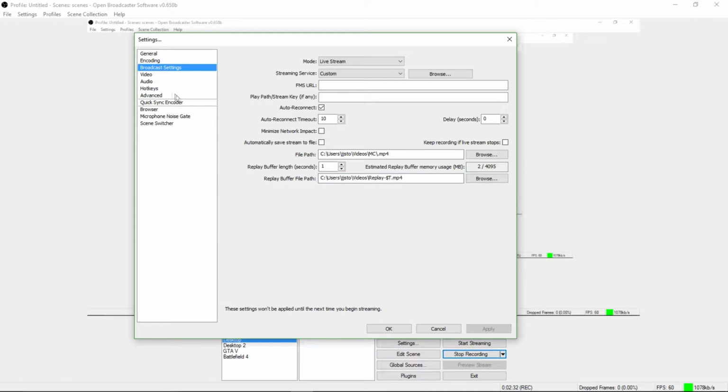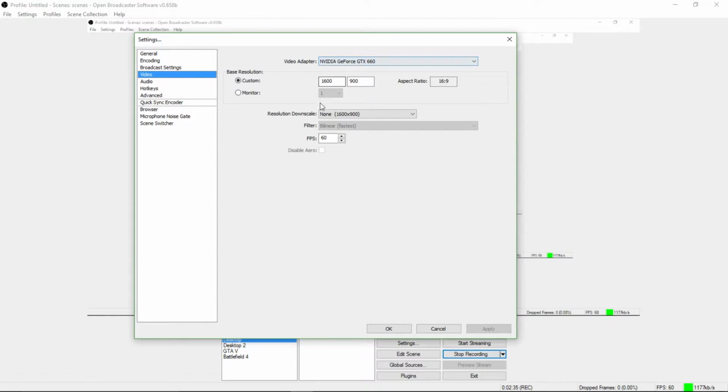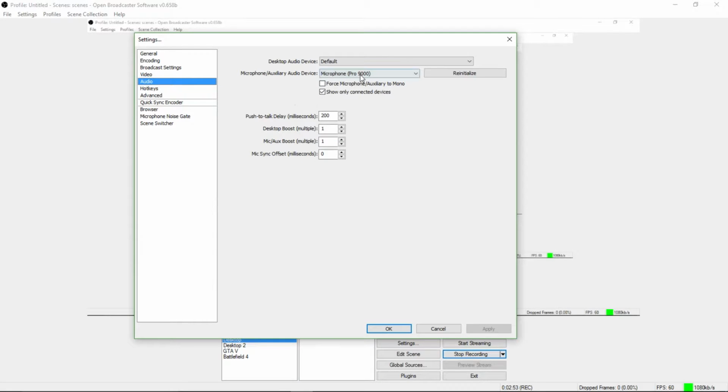Then you want to click apply, and then you go to video. You can set like this if you want to. You want to change this, and then you change how many FPS you get, and I'm pretty sure 60 is the max. So you just click apply, and then you go to audio.